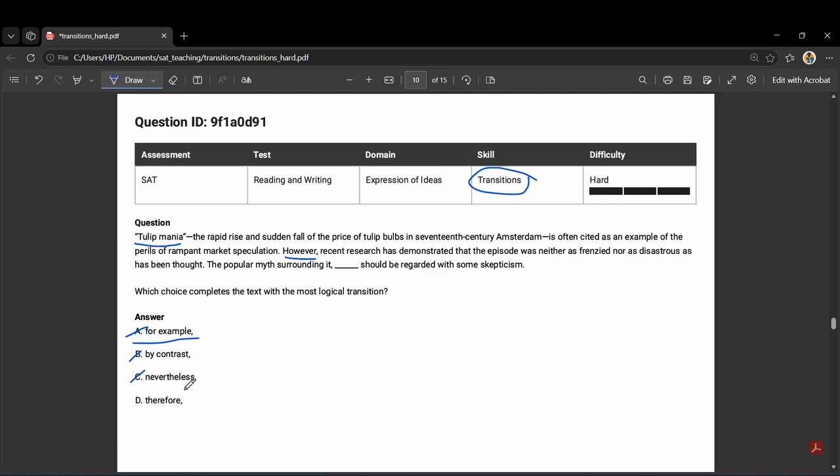D. Therefore, this shows a direct result. Research proved it wasn't as bad. Therefore, the popular myth should be doubted. That's a clean cause and effect. This is the one.